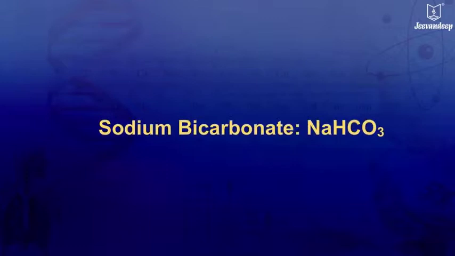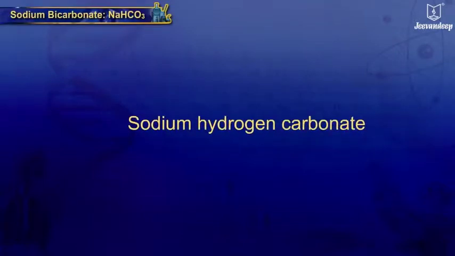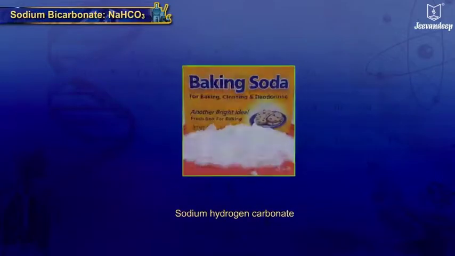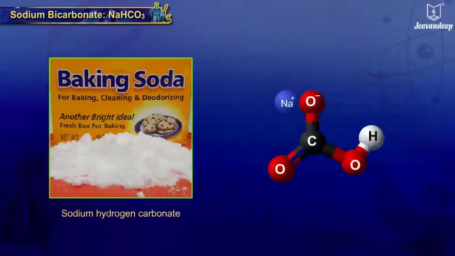Sodium bicarbonate, NaHCO3, also known as sodium hydrogen carbonate and baking soda. It is a white amorphous powder with chemical formula NaHCO3.